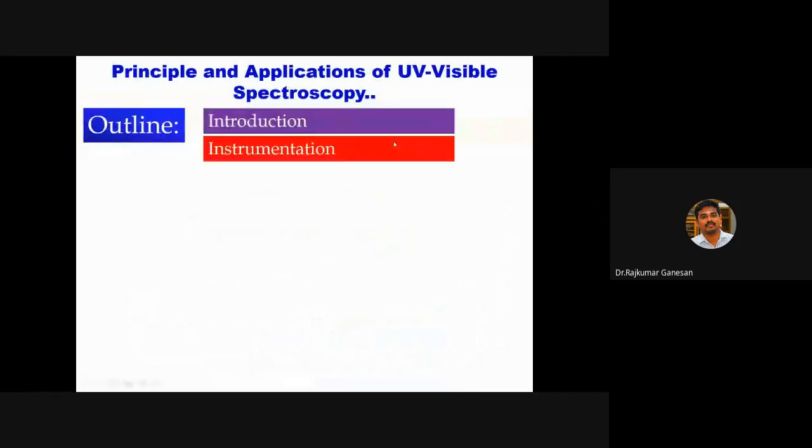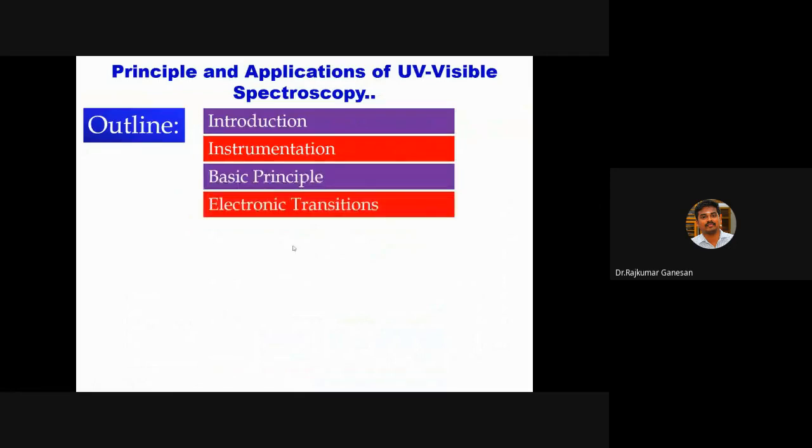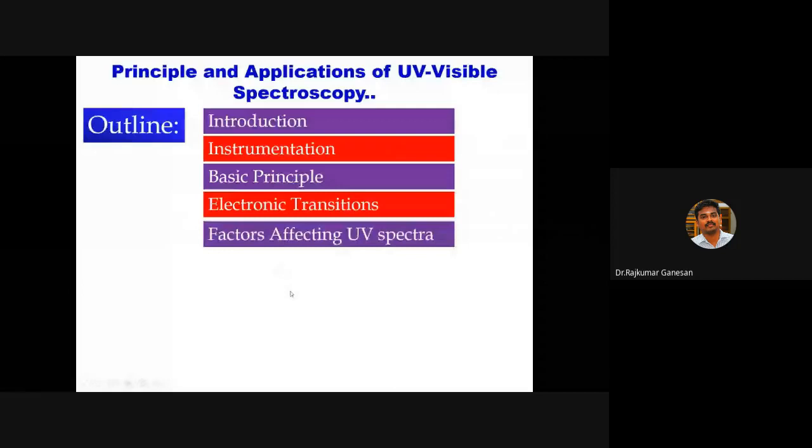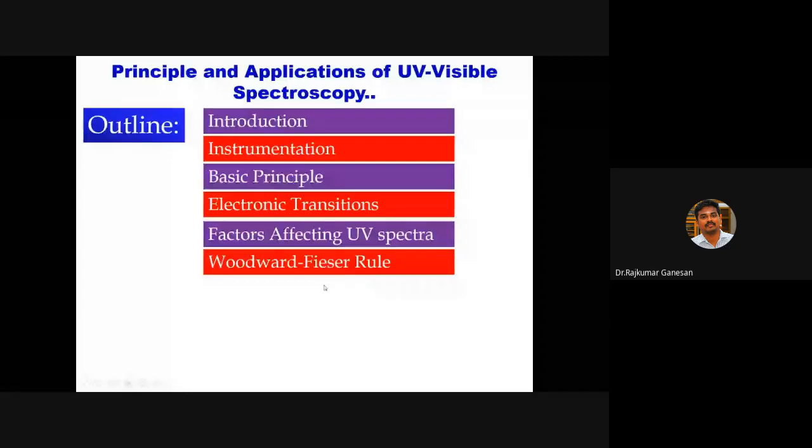The instrumentation and the basic principle of UV visible spectroscopy, and the different types of electronic transitions. It is sometimes called electronic spectroscopy because electronic transitions are involved. There are many factors which affect the UV visible spectra, and I'm going to discuss each factor with an example, and importantly the Woodward-Fieser rules. You can predict the lambda max value theoretically using this rule. I'm going to explain with examples, and the applications of UV visible spectroscopy.